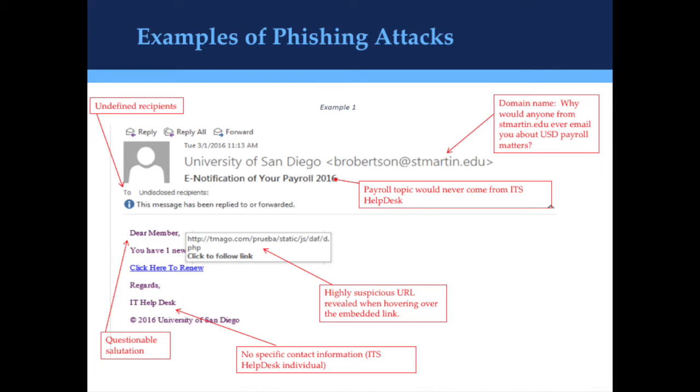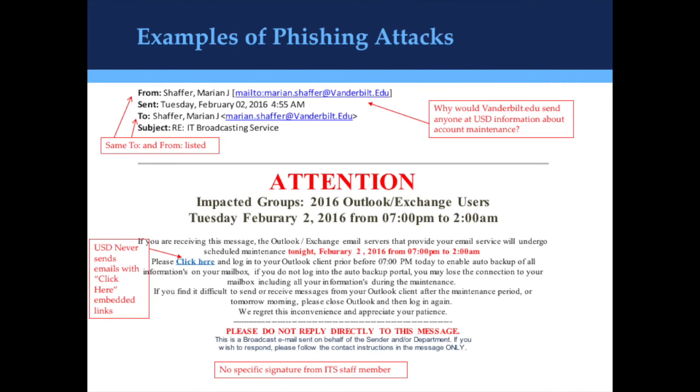Lastly, by hovering over this click here to renew embedded link, you can see that it's in fact a URL not affiliated with USD. In this case, it's a tmago.com URL. And of course, the lack of USD email template should be the first sign of email phishing attempts. This next one is definitely an attention grabber. However, it's easy to detect that this is not a legitimate email.